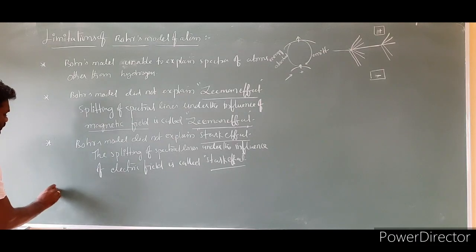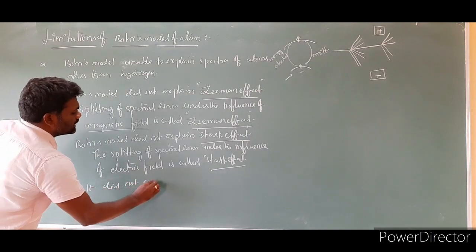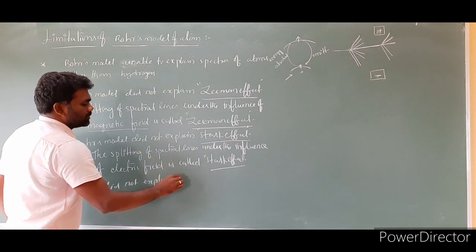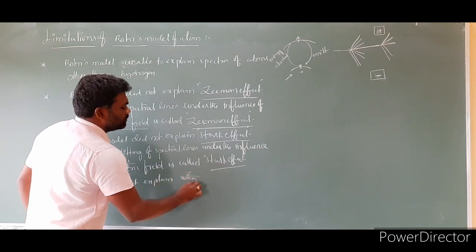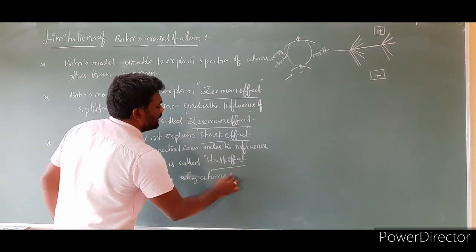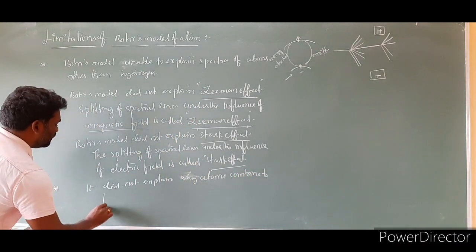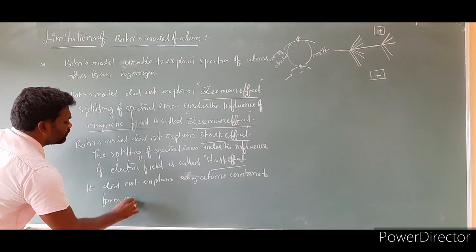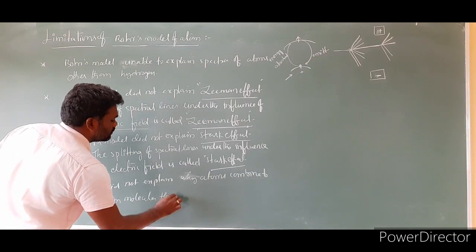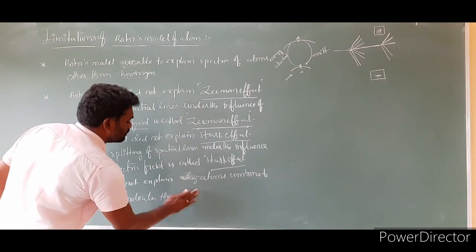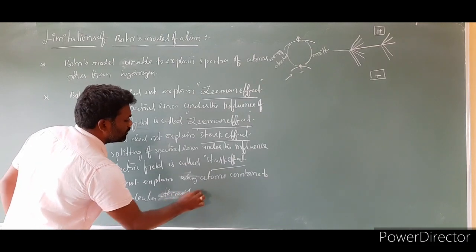So limitation number 4, it did not explain why atoms combine to form molecules through chemical bonds.